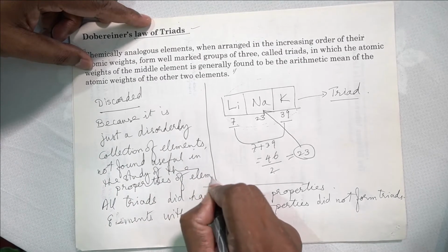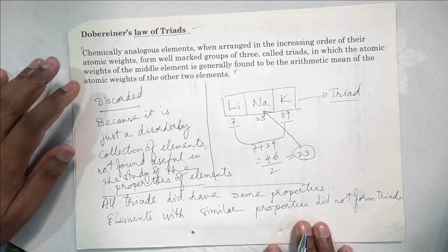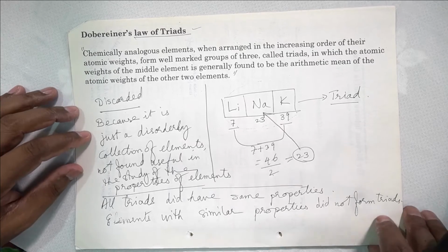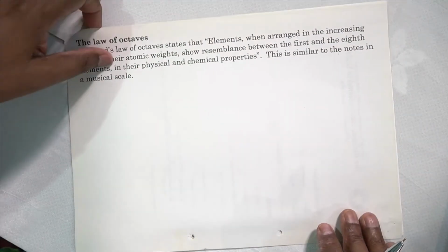So this is the reason it was discarded. Dobereiner's law of triads was discarded because it was not found useful in the study of the properties of elements. Yes. Now we go to the next theory.